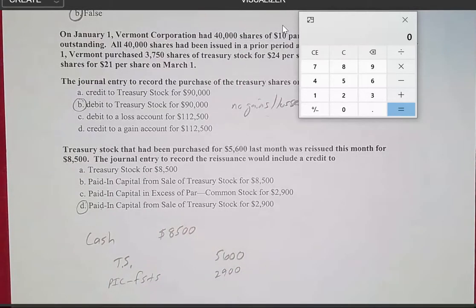All right, this video is getting a bit long, so we're going to make the treasury stock conversation a two-part video, and we'll get started on that one next.